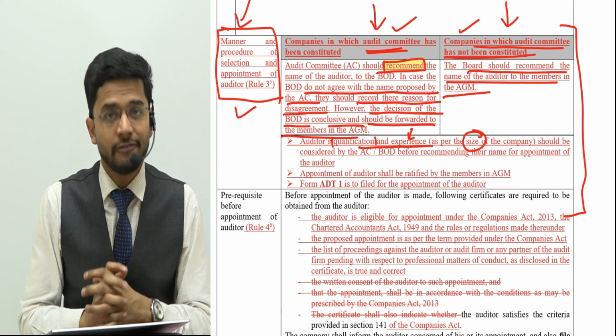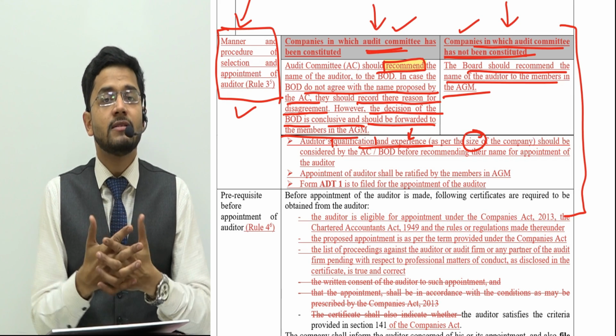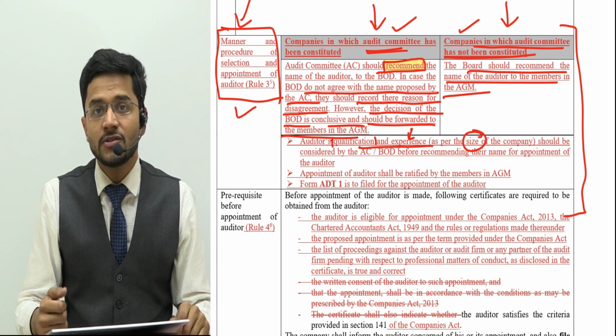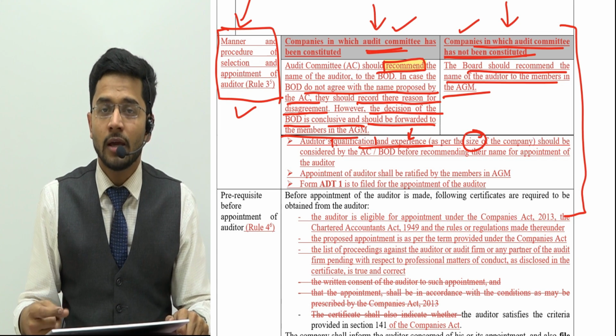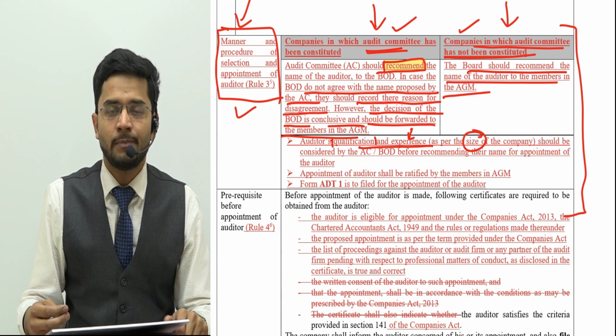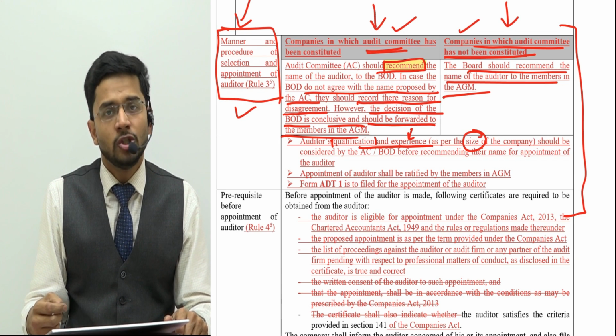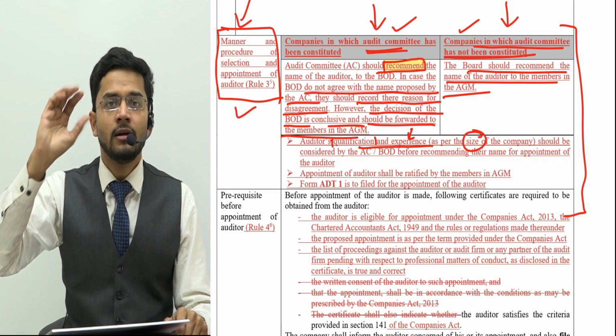This will happen if that particular person is experienced in that particular area. So you need to find an auditor who's experienced in your area of working.